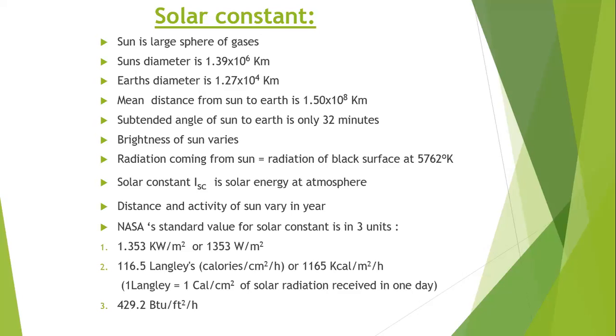So outside there will be a black surface. The radiations of both surfaces can be equal at 5762 degrees Kelvin. Okay, the next term is the solar constant. It is denoted by ISC. So it is the solar energy at the atmosphere, the rate at which the